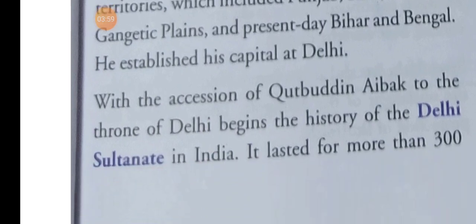With the accession of Qutbuddin Aibak to the throne of Delhi begins the history of the Delhi Sultanate in India.